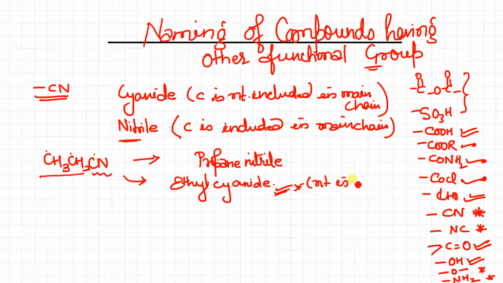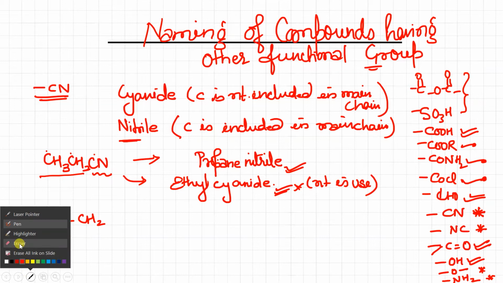Now we will use nitrile, and in nitrile the carbon should be included in the main chain. Be very careful. Okay, let's do one more example. Suppose this is CH2CN over here. CH2, sorry, it should be CH only.